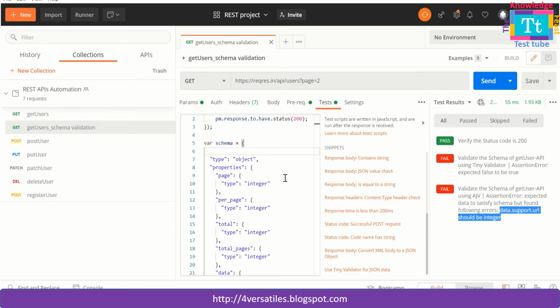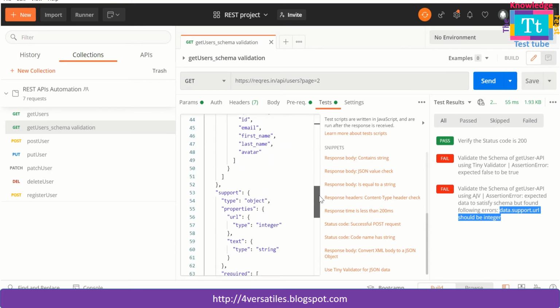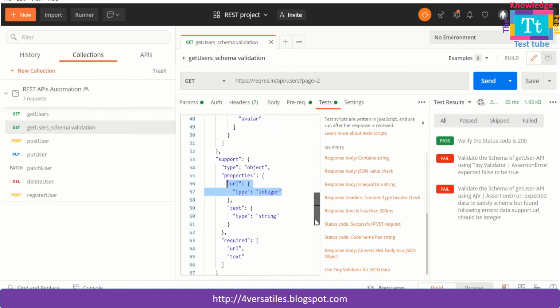So you have to go to this path, data. Under data you have to go to the support part, which is this part. Under support URL, it has failed to assert this data type. So you're obviously understanding, it is clearly showing what we are not able to see using tiny validator. So let me just replace this one with the string.